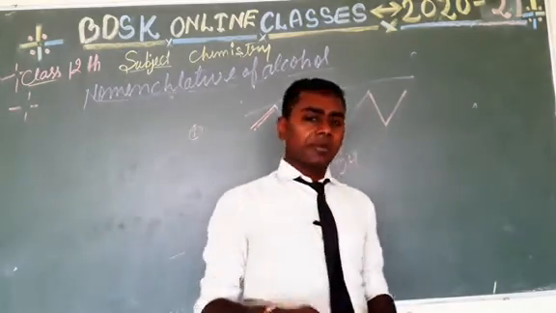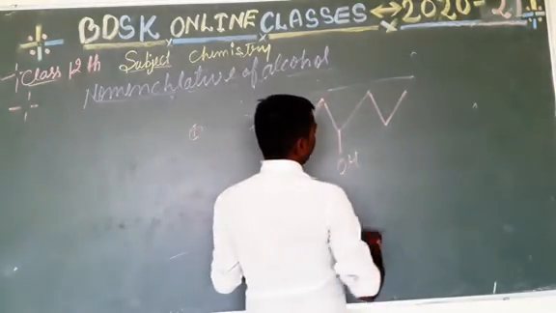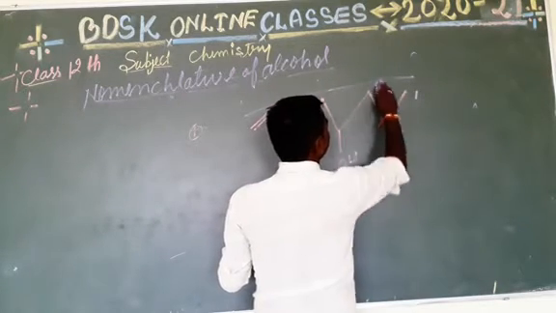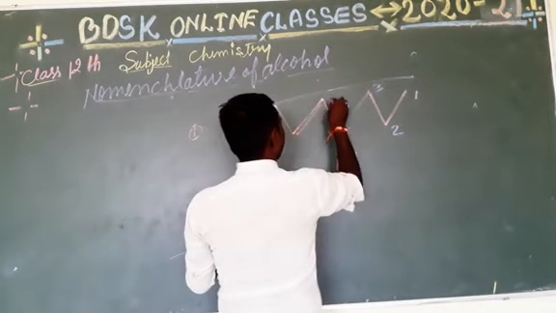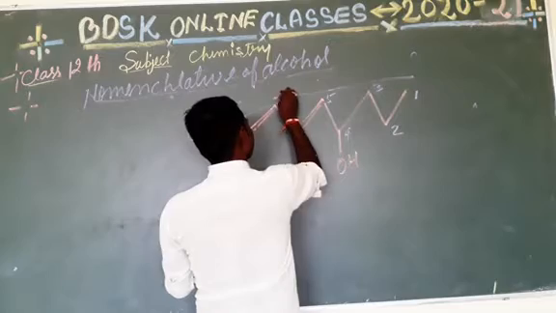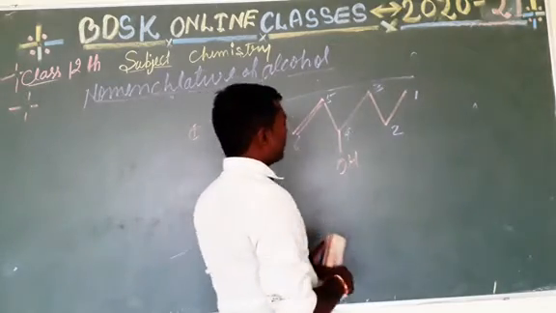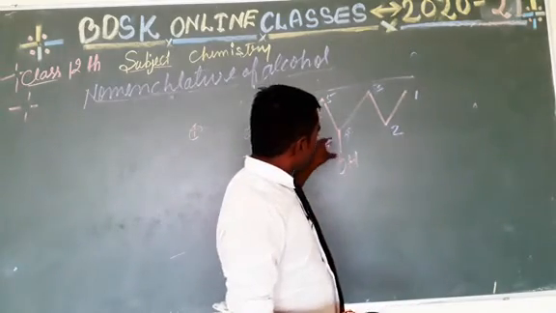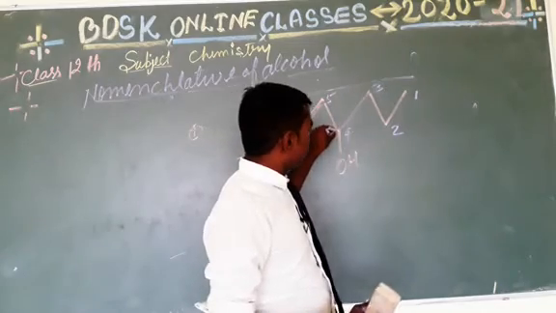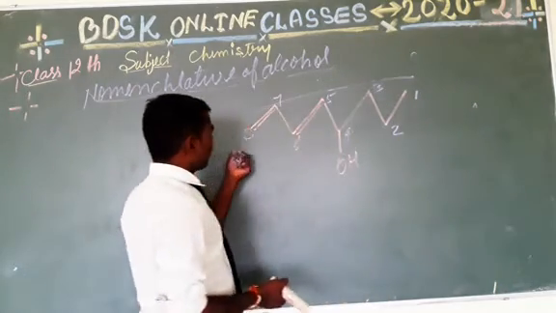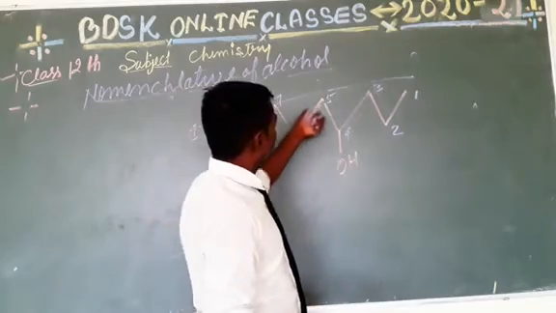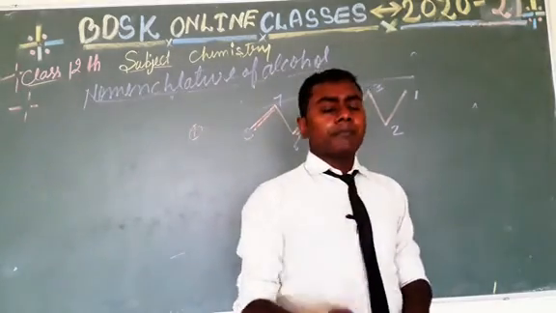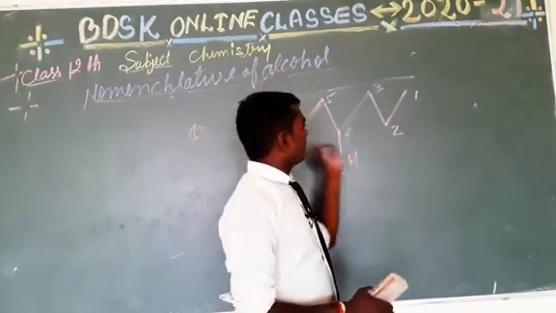So let's start numbering. You know that numbering is started from this side, because if we start numbering from this side, then this particular alcohol group is present at the 4th position, and if we start numbering from the other side, then the alcohol group is at the 5th position. So this is the correct numbering.